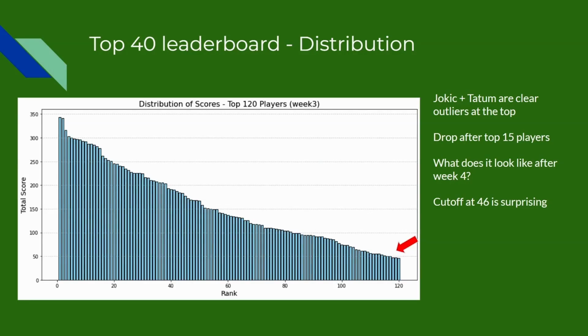I would expect that cutoff to actually slow down as we get more weeks into the season, where it will grow each week, but I expect the growth of it to slow down. And especially if that cutoff's at 120, it's going to be really hard for a random player off the waiver wire to actually jump in and push more people down.